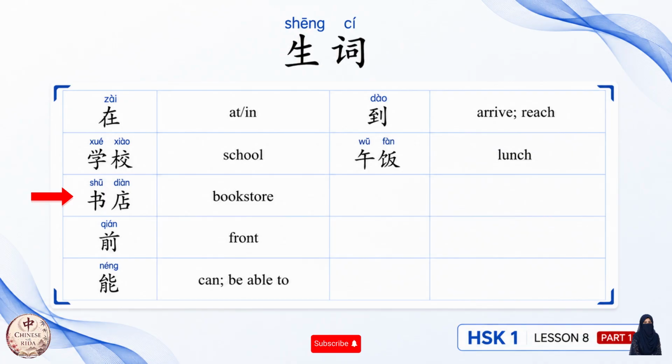We explained before that dian is the word for store. So any kind of store, we just have to add the thing that they sell at first and then add dian. Next, qian, front or in front of, neng, can or be able to, dao, arrive or reach, wufan, lunch. We learned the word of zhongwu, which is noon, in lesson 7. So we take the wu of zhongwu and we put it with fan, which means meal or food, and we get lunch, meal of the noon, wufan.